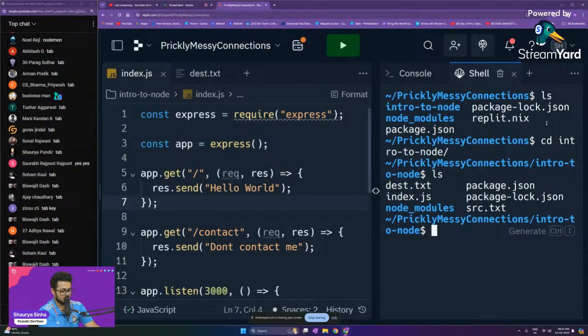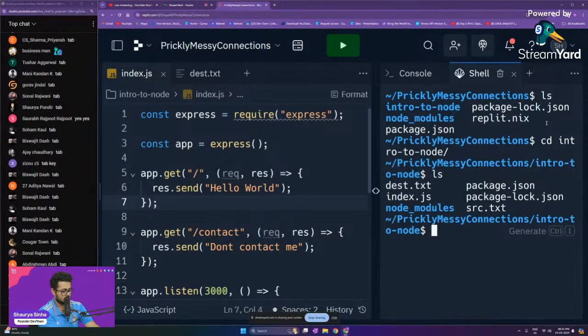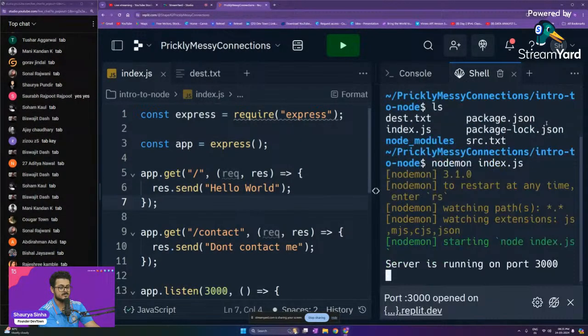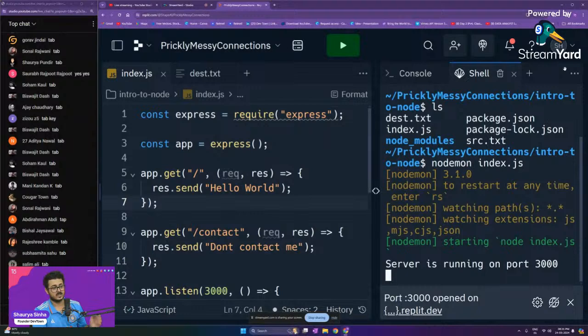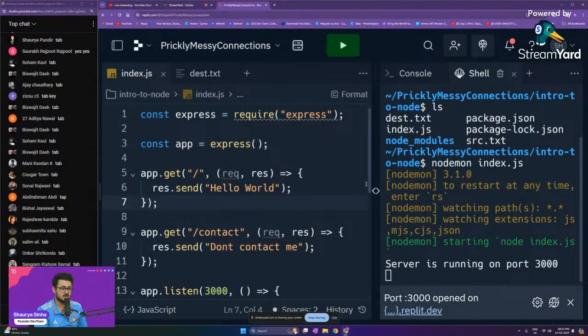Let me check this once. So nodemon index.js. Server is running on port 3000. Let me open this up.